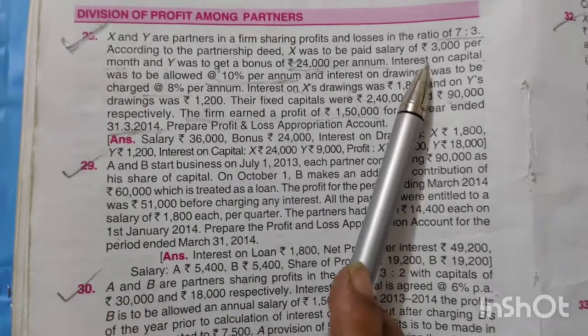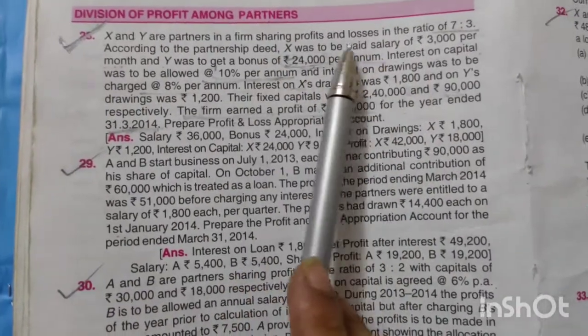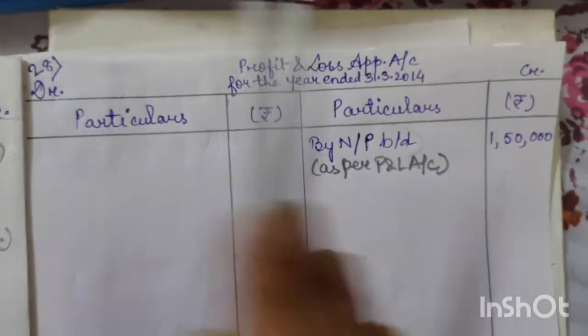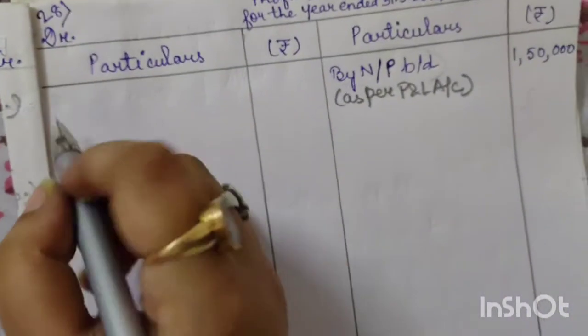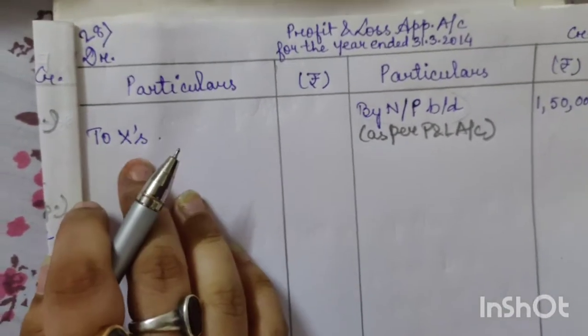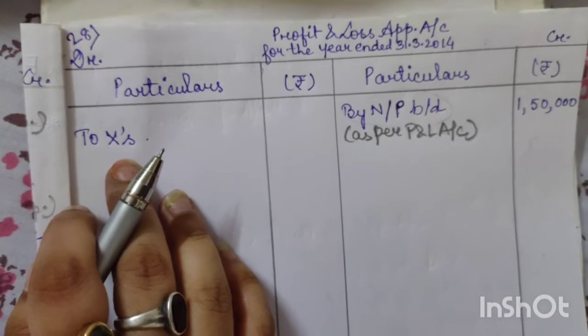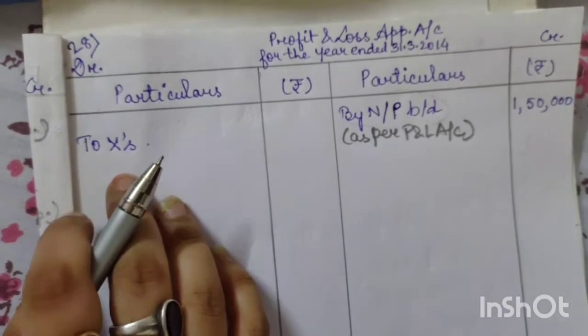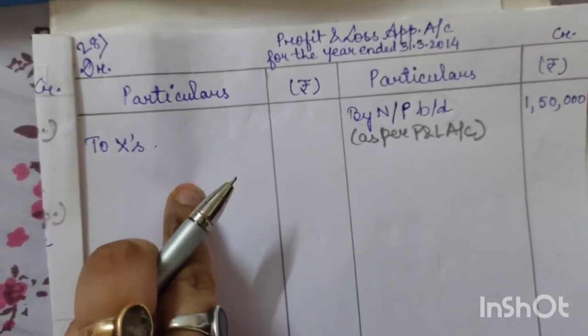Now coming back to the question, X was to be paid a salary of 3,000 per month. This is the monthly salary of X, and we are preparing the profit and loss appropriation at the end of the year, so we have to calculate X's salary. We will record it on the debit side. Whenever we spend something on a partner, it is an expense for the firm.